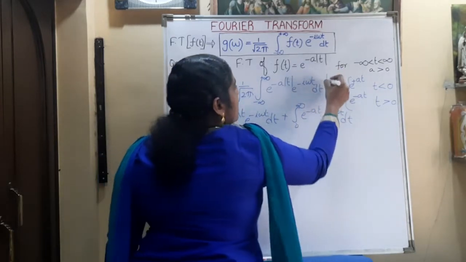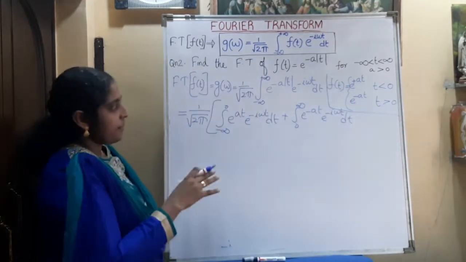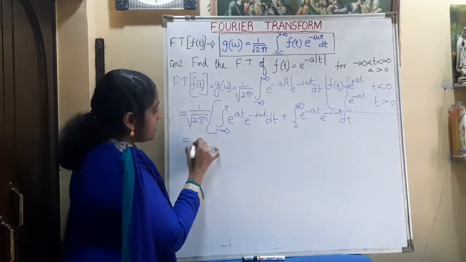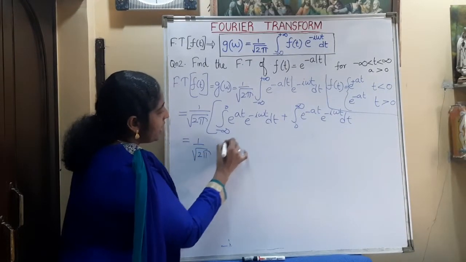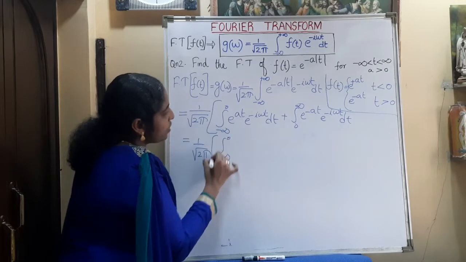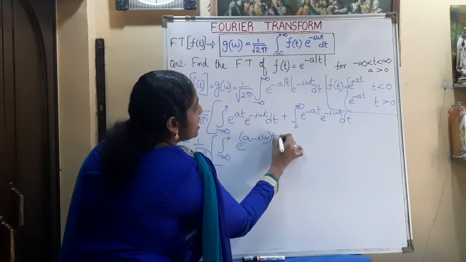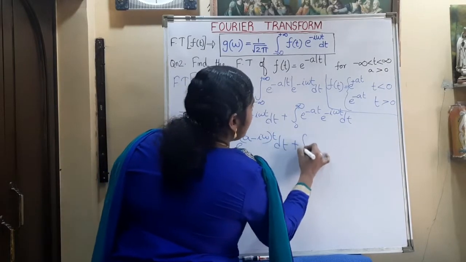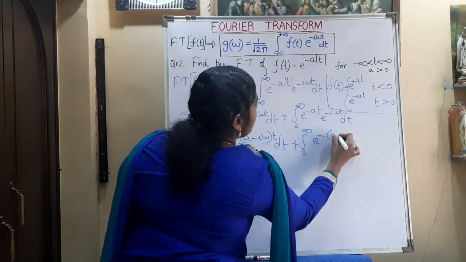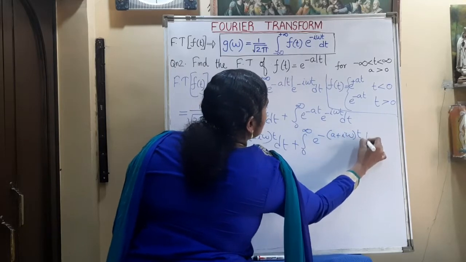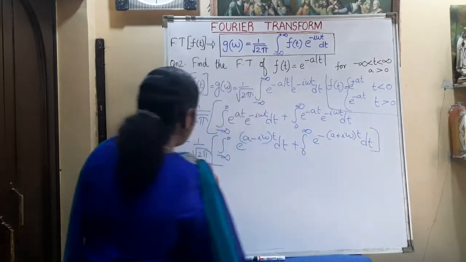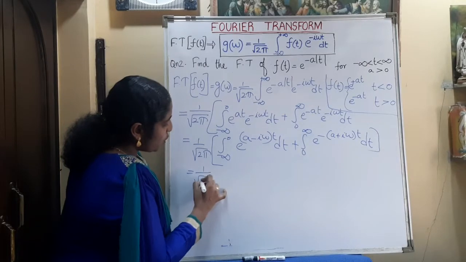So now we can just combine this and do a simple integration. That is 1 by root 2 pi, integral from minus infinity to 0 of e raised to (a minus i omega) t dt, plus integral from 0 to infinity of e raised to minus (a plus i omega) t dt. So it is equal to 1 by root 2 pi.